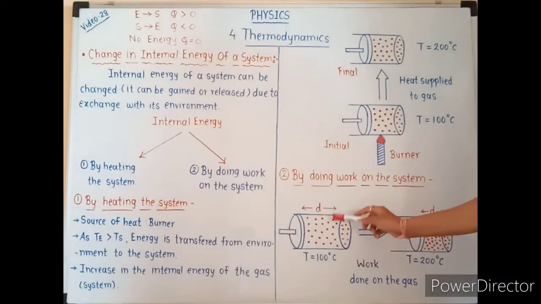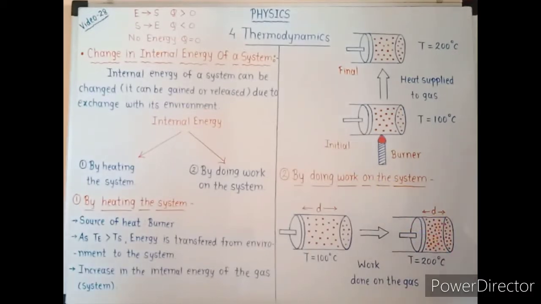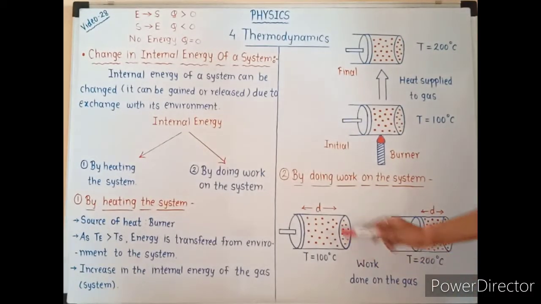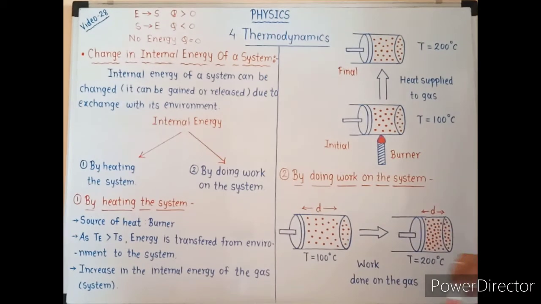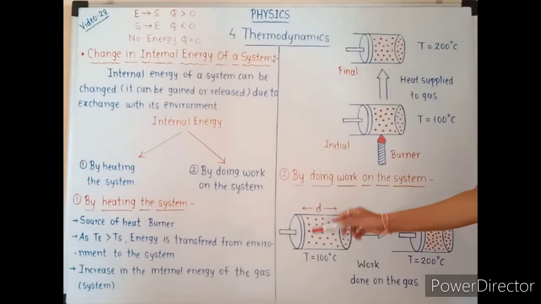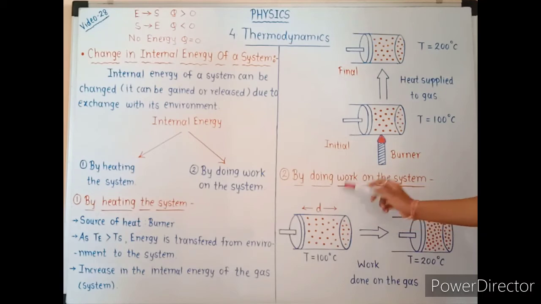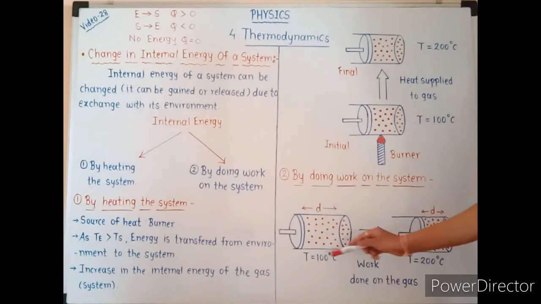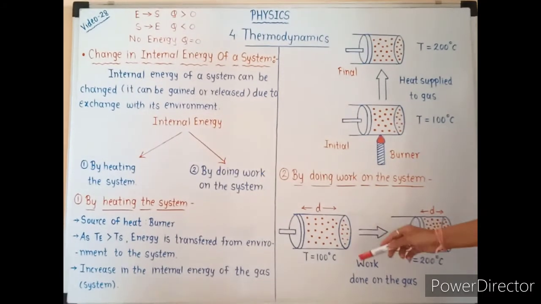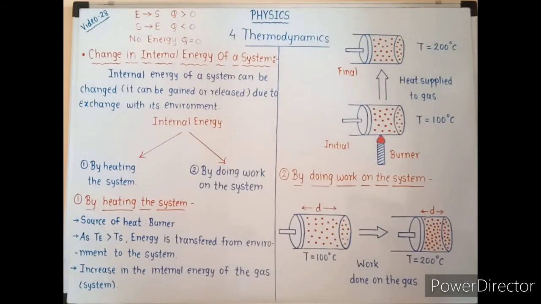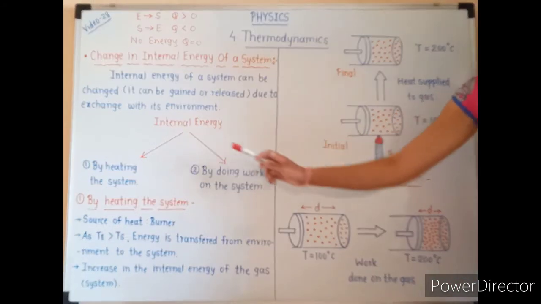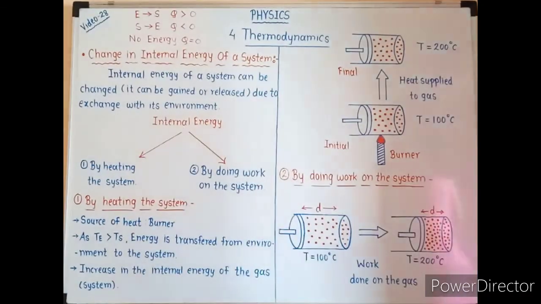The system loses some of its energy to the environment, and the gas cools down. That means the temperature of the system decreases. So we have studied that internal energy can be changed in two different ways, that is, by heating the system and by doing work on the system.